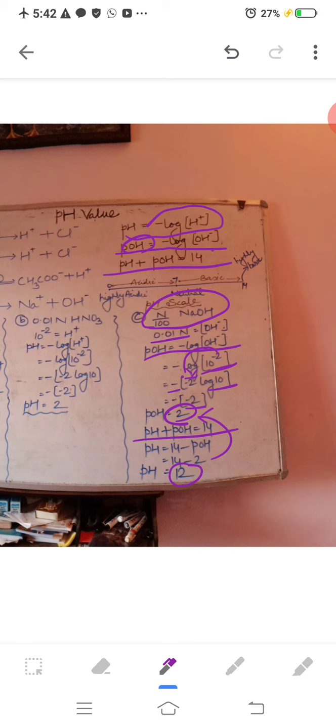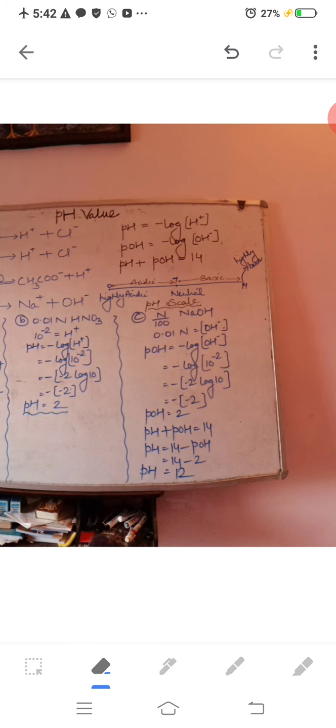If it is an acidic solution, its pH will be less than 7. So be careful while solving pH problems. With an acid, use pH equals minus log of H ion concentration. With a base, use pOH equals minus log of OH ion concentration, and then get the pH value. I do hope now that you can solve the problems based on pH or pOH value.